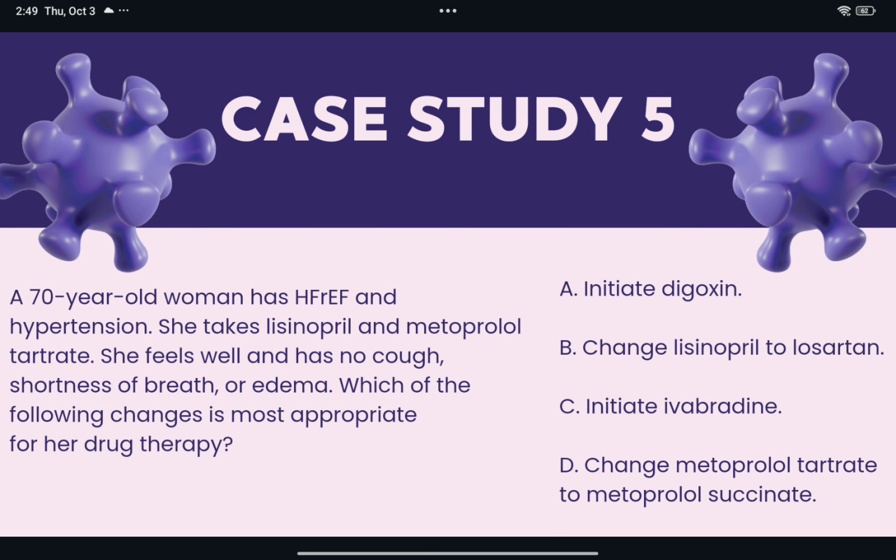A 70-year-old woman has HFrEF and hypertension. She takes lisinopril and metoprolol tartrate. She feels well and has no cough, shortness of breath, or edema. Which of the following is most appropriate for her drug therapy? Changing metoprolol tartrate to metoprolol succinate is useful here because succinate should be used in HF, and there is mortality benefit shown with metoprolol succinate. Digoxin and ivabradine are not indicated since symptoms are minimal and she is not yet on optimized guideline directed medical therapy, and there is no reason to change to an ARB with no cough history.